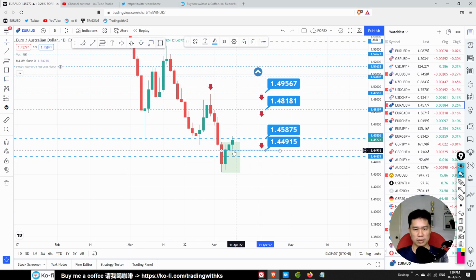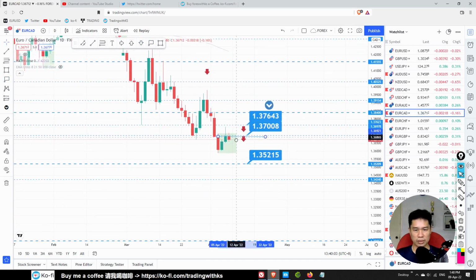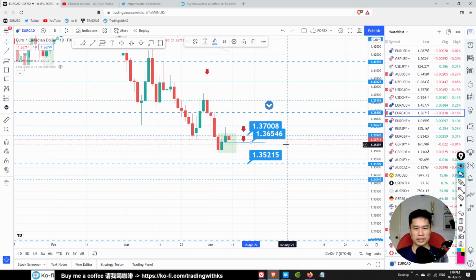You need to close below this bar. Similar to this one, you need to close below this bar. So maybe there is a possible sell trade over here. You need to close below this candle. 1.36546.